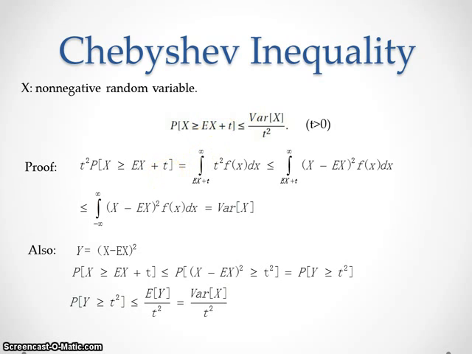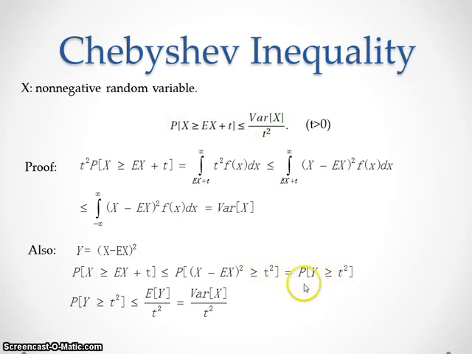We can use the same way as we proved the Markov inequality, and also we can treat this as a corollary of Markov inequality. We define a new random variable Y equal to the square of X minus EX, and the probability that we want to derive, if we square both sides, is the probability that Y is not less than t squared.